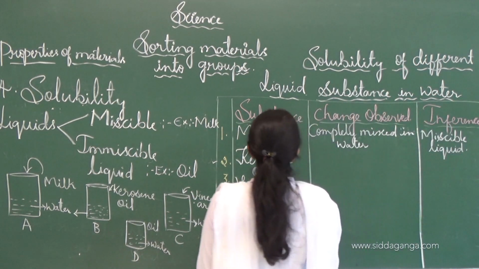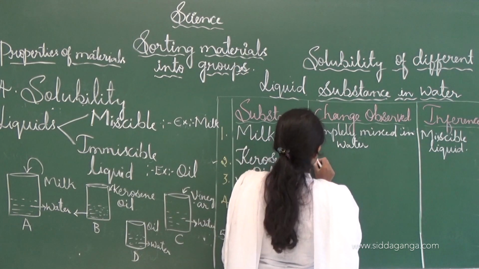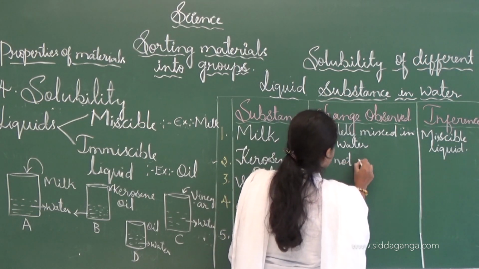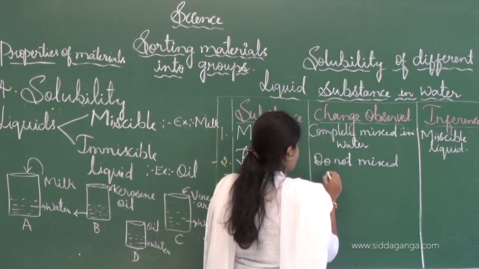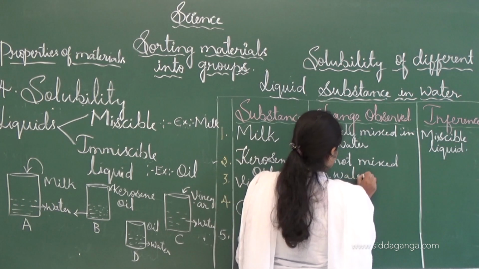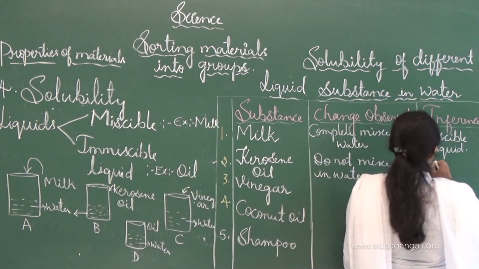And the next one is kerosene oil. Kerosene oil does not mix in water, and that's why kerosene oil is an immiscible liquid.